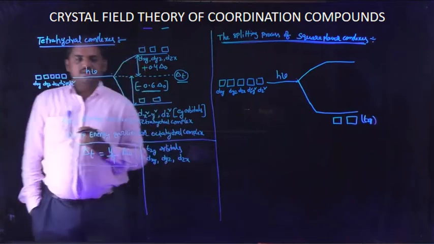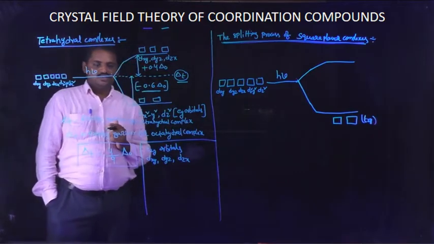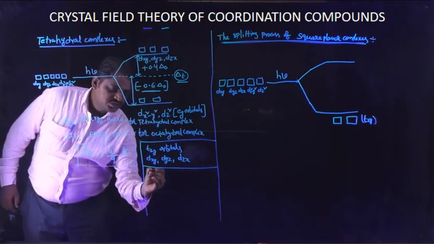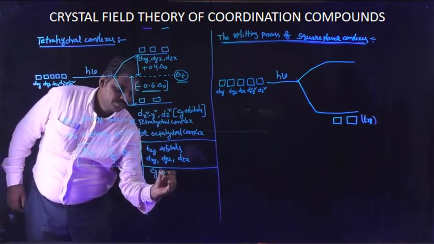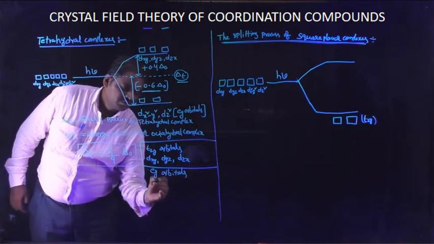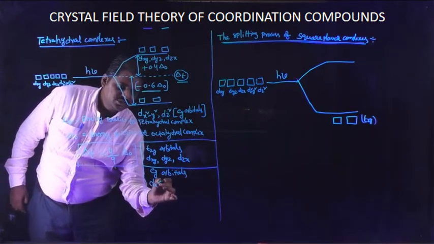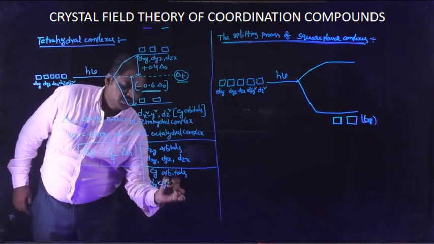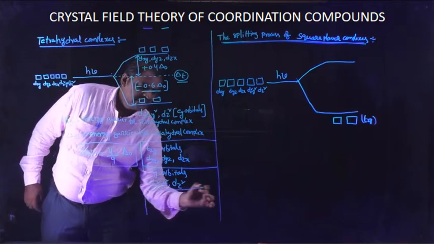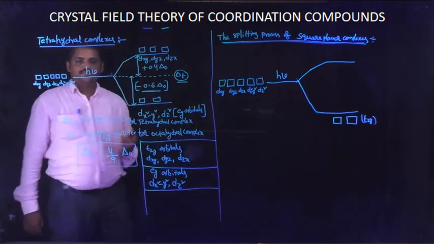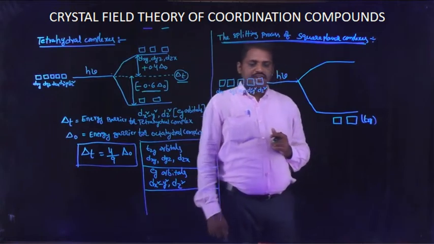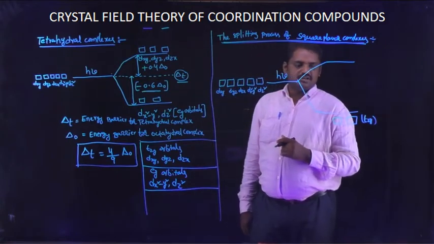These 3 orbitals are known as T2g orbitals. And next, the Eg orbitals: dx square minus y square and dz square. These are known as Eg orbitals.